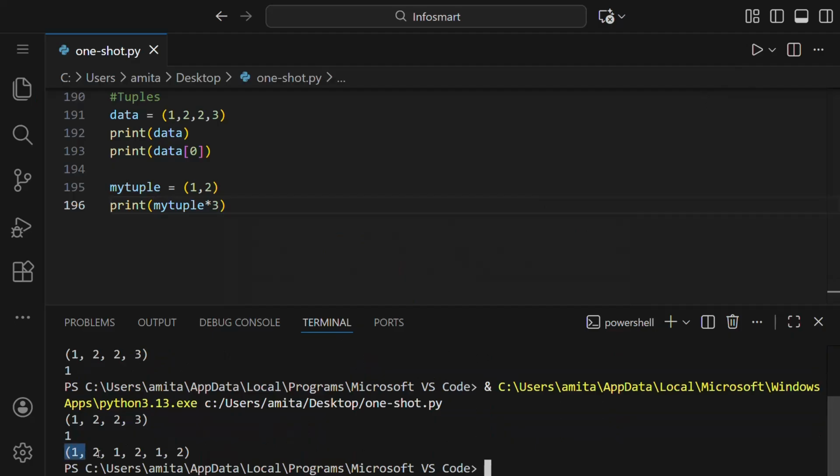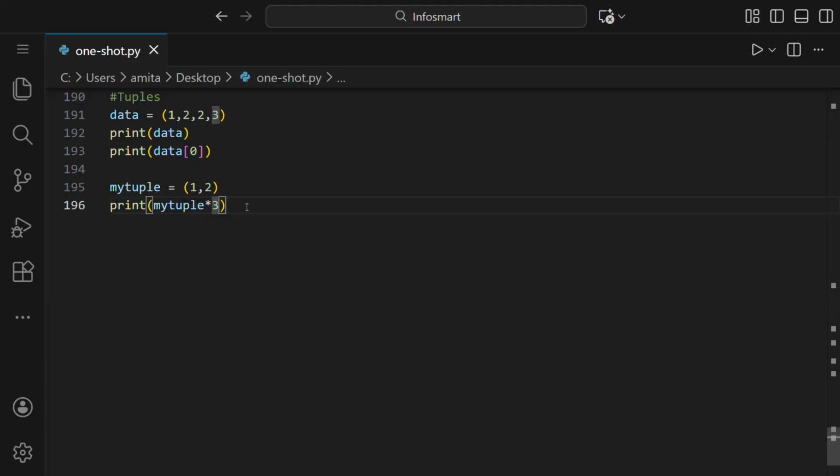You can see we got 1 2 1 2 1 2 like this. So tuple allows duplicate values. They are faster than list and use less memory. Tuples are used when data should remain fixed, like in coordinates or days of the week. The days of the week are fixed, they are not changed, so we can use tuples for that type of data.